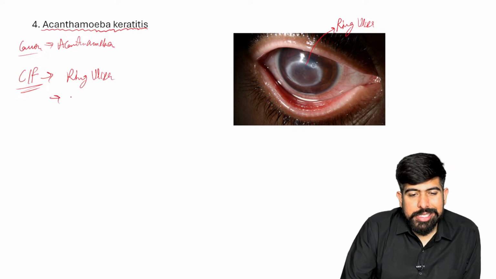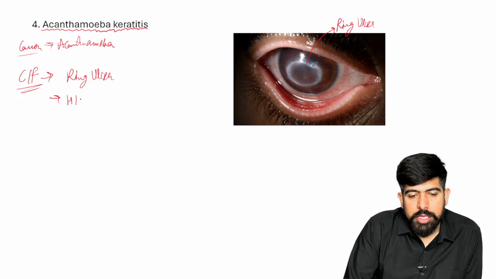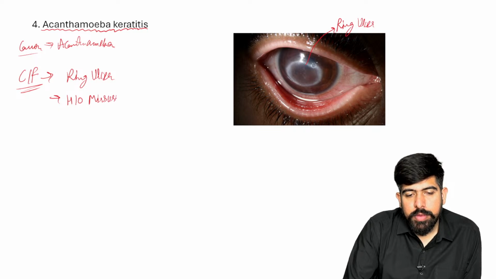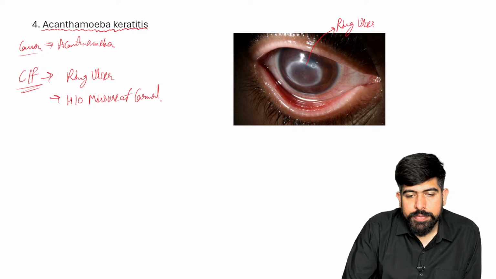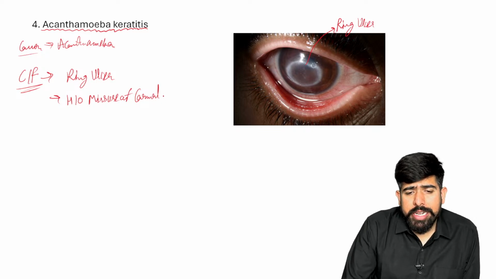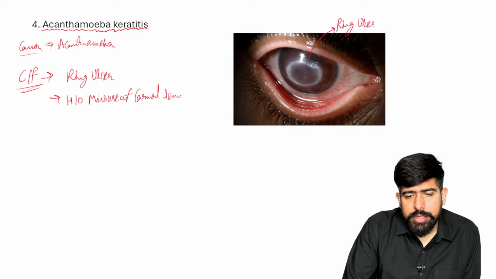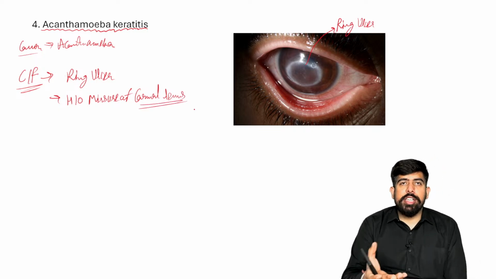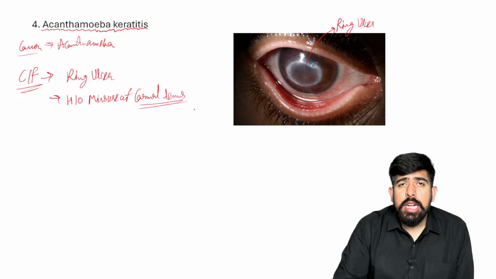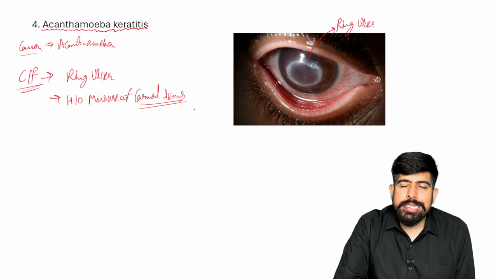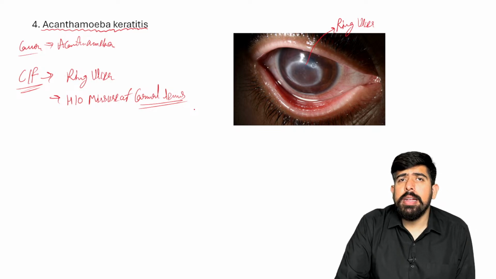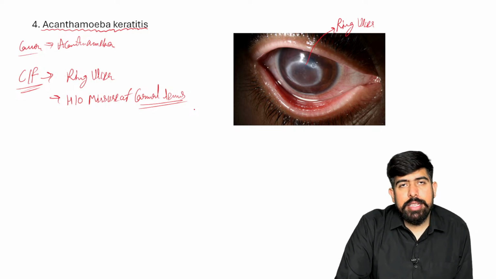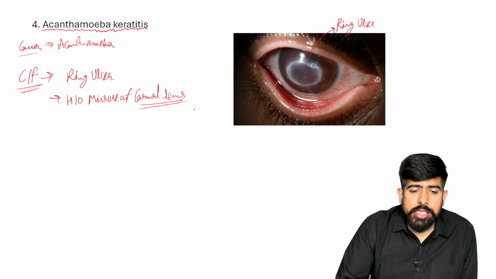Please remember, with this ring ulcer, the patient should have a history of misuse of corneal lenses. The patients who have refractive error use lenses over the cornea, known as corneal lenses, or you can say contact lenses. So there is a history of misuse.